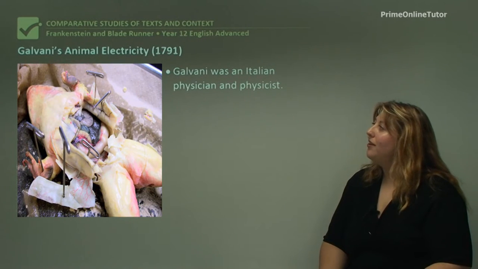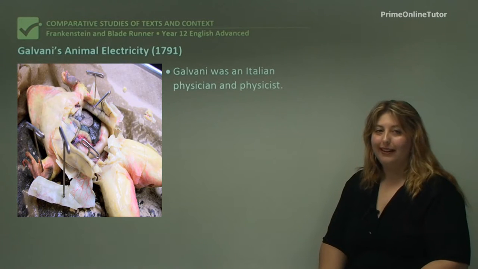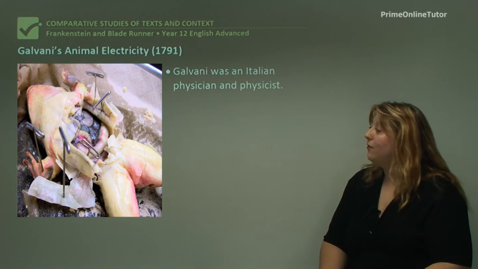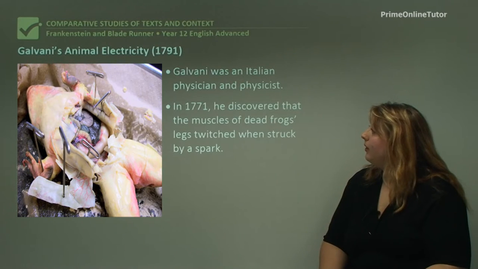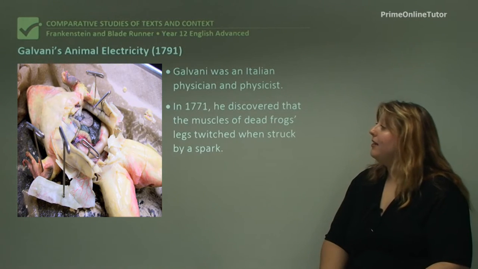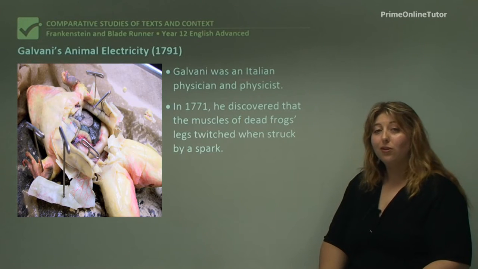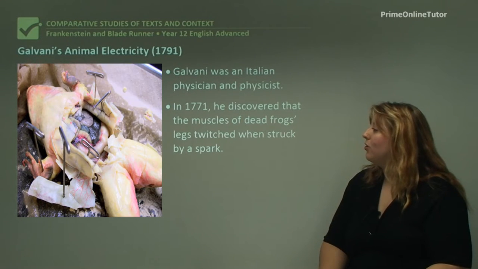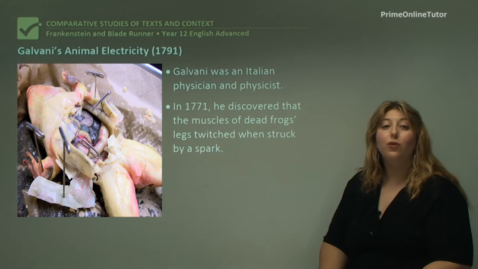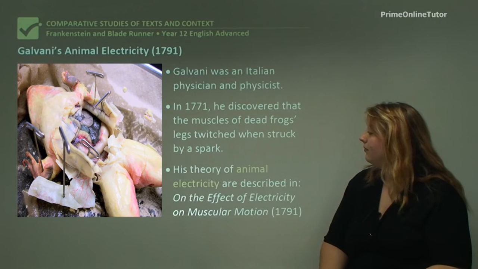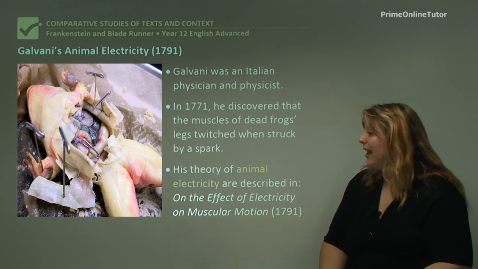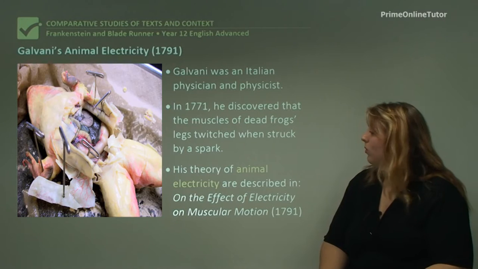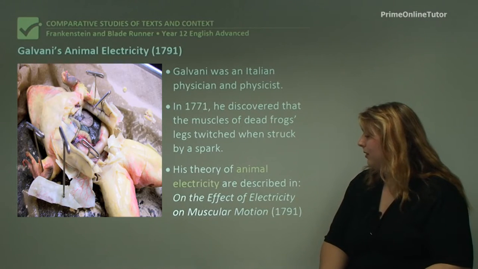And then we come to another influence, which is Galvani. Galvani was an Italian physician, which is another word for a doctor, and a physicist. In 1771, he made a discovery that the muscles of a dead frog would twitch when they were struck by a spark. So he observed the frog's leg twitch. He came up with a theory to explain this, that the leg must somehow contain animal electricity. And he described all of this in a text called On the Effect of Electricity on Muscular Motion.